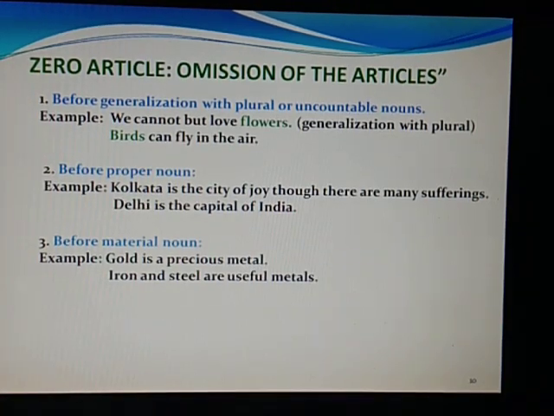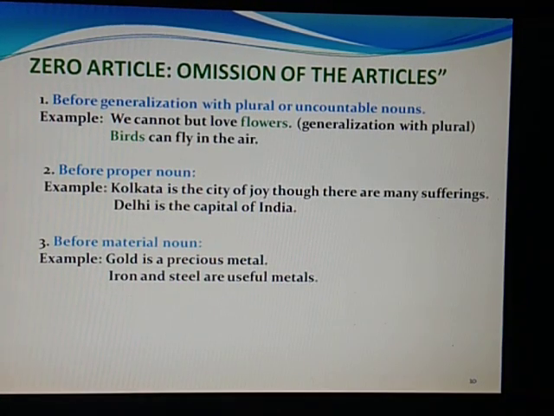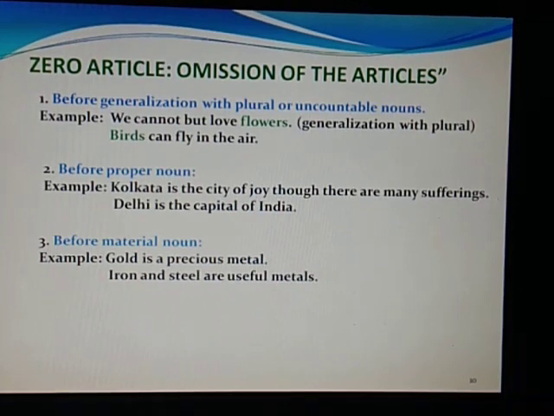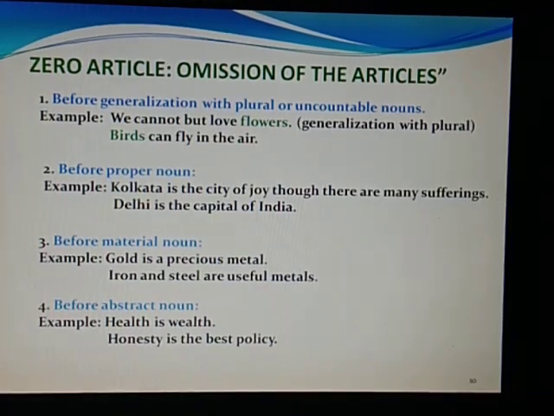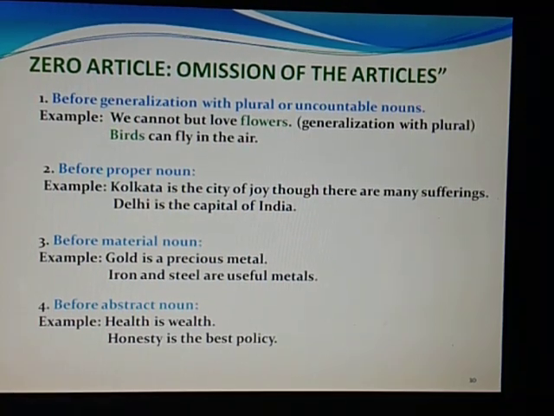Before the material noun, like gold is a precious metal, iron and steel are useful metals. So before the materials also we are not using any articles. Before abstract nouns, like health, honesty, these are all abstract nouns which we cannot see or touch. So there, the articles are omitted.